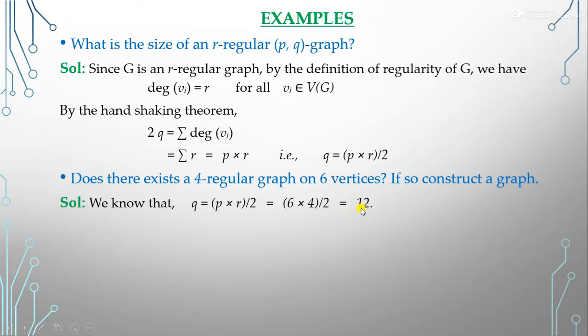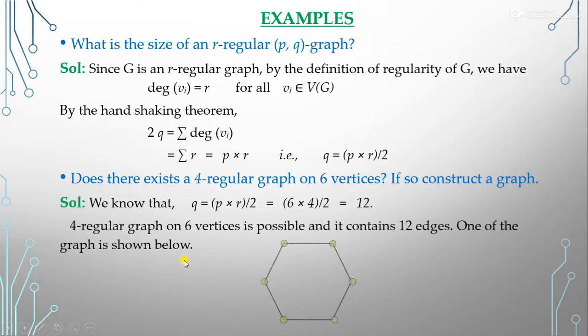So we can construct the graph. We have the 6 vertices here, right? And now we know that each vertex has the 4 degree. Total edges are 12 here. How many edges do we have? 1, 2, 3, 4, 5, 6 edges are already here. So now we connect this one to this one and this one to this one.